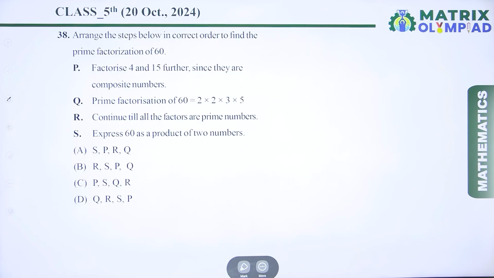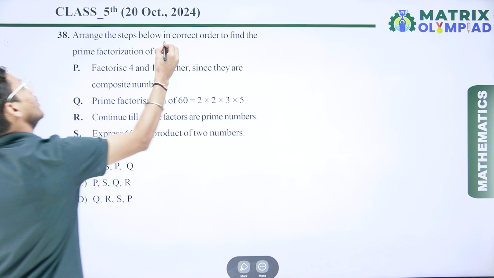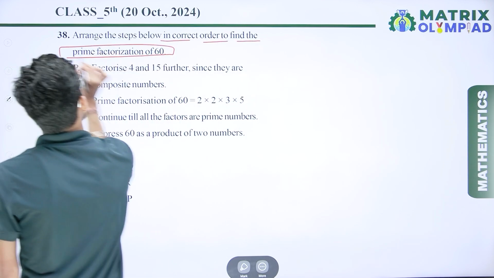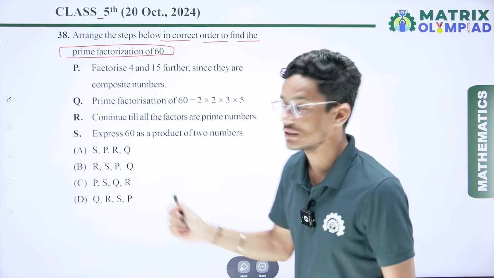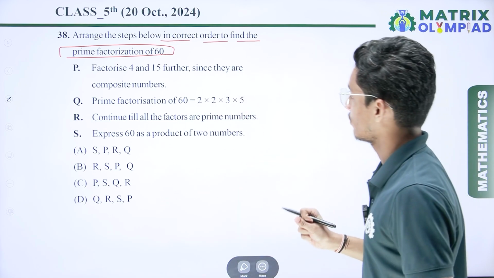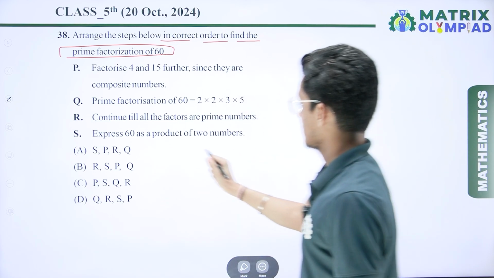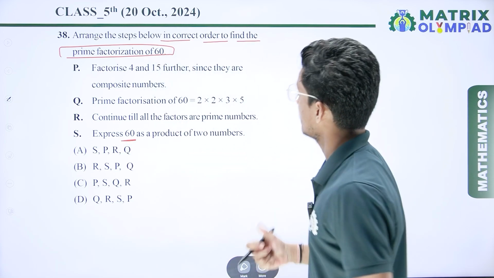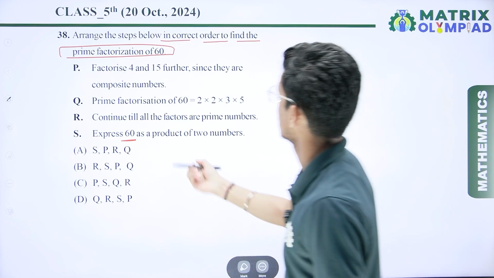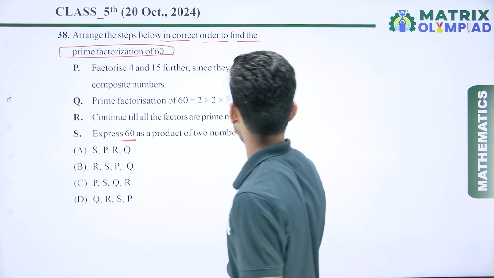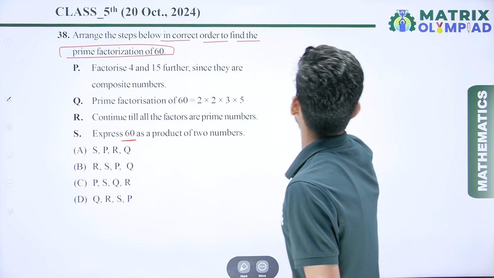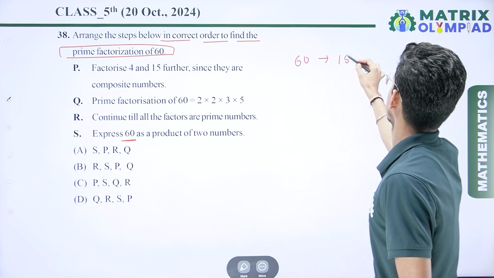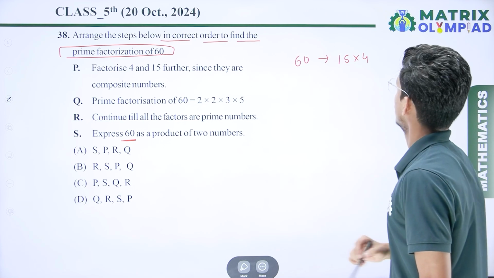Now the next question is: arrange the steps below in correct order to find the prime factorization of 60. So here we have to find the prime factorization of 60. For prime factorization we first have to express 60 as the product of two numbers. We continue till all the factors are prime numbers. So first we express it as a product of two numbers. I can say 15 multiplied by 4.